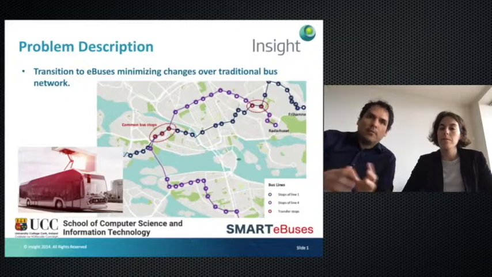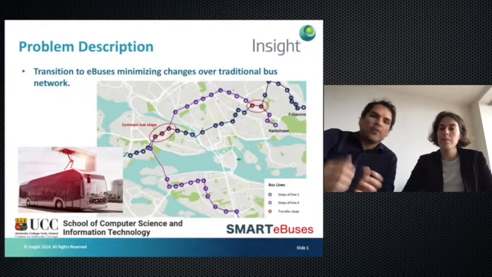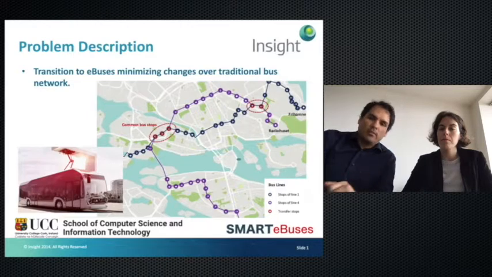For example, one of the most popular problems is that we have a maximum driving distance. In electric buses, we can drive up to, let's say, 200 kilometers without recharging, which is one of the main constraints in this transition.